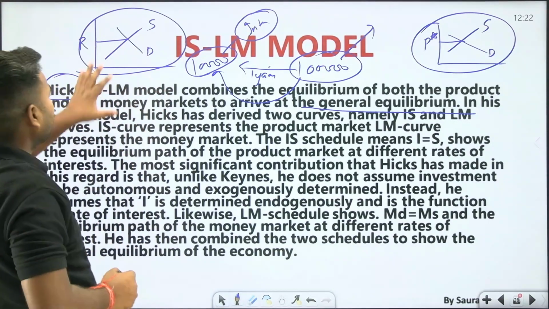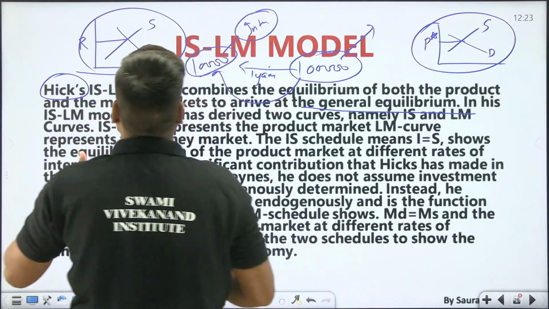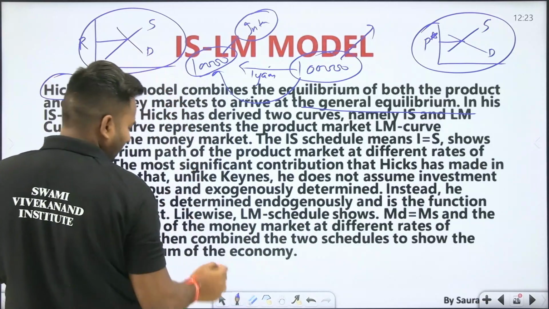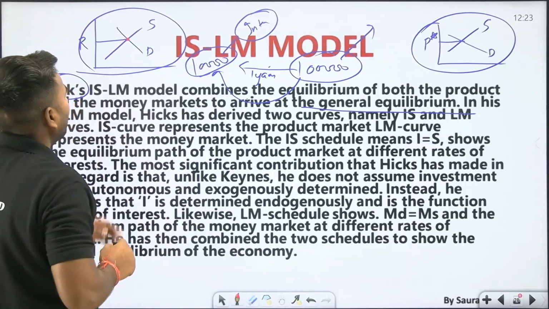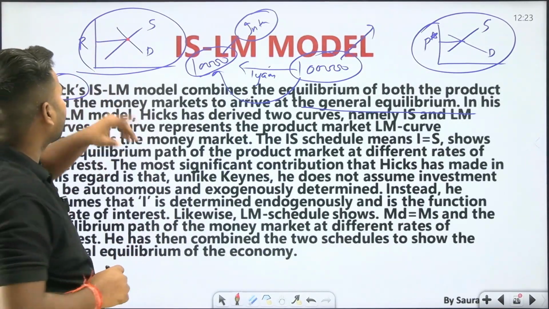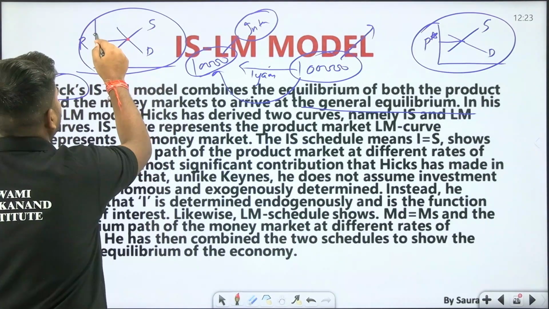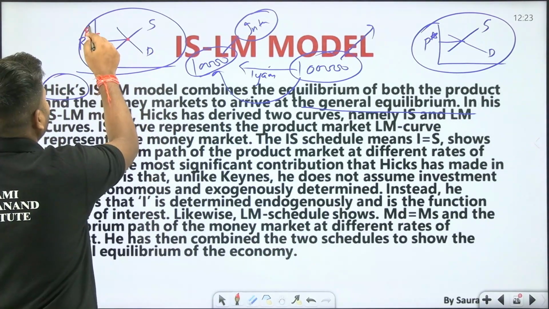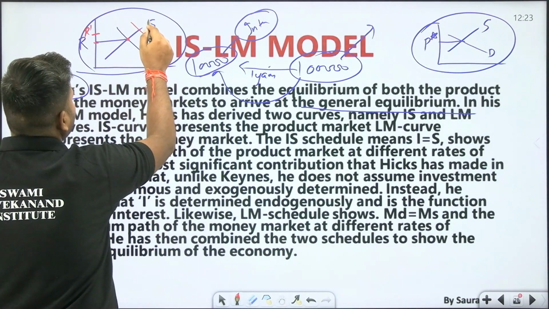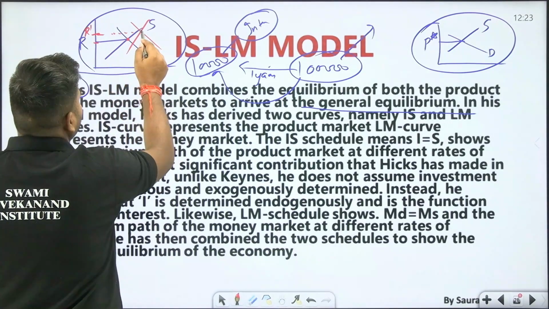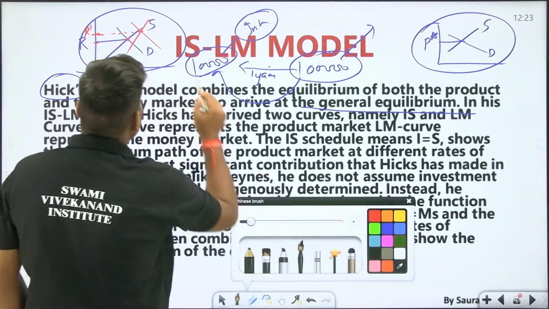Where the money market is in equilibrium, suppose this red dot is one point, it is one point of money market equilibrium. At a different rate of interest, say r dash, there may be another equilibrium point, which I am denoting in green color.